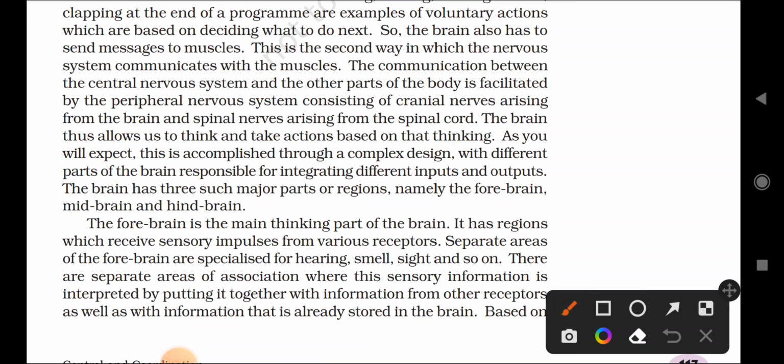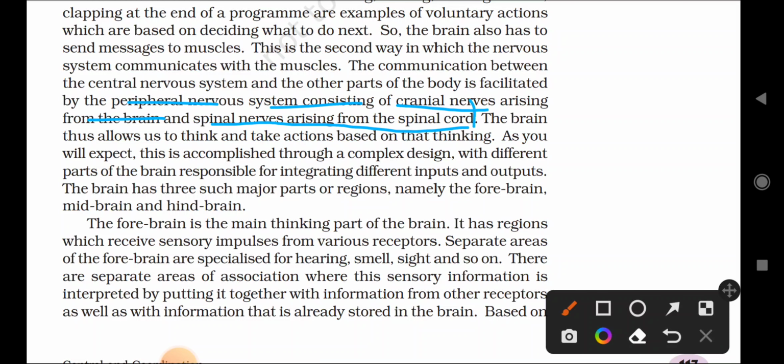Again, an important question comes here. What are the constituents of the peripheral nervous system? We can write here: the peripheral nervous system consists of cranial nerves arising from the brain and spinal nerves arising from the spinal cord. Remember that.